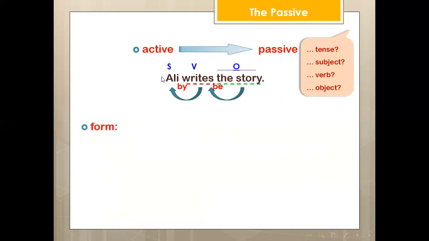As you see, it's another way to explain how to change the sentence from active to passive. Active: subject, verb, object. Passive: object, verb, plus by plus subject.